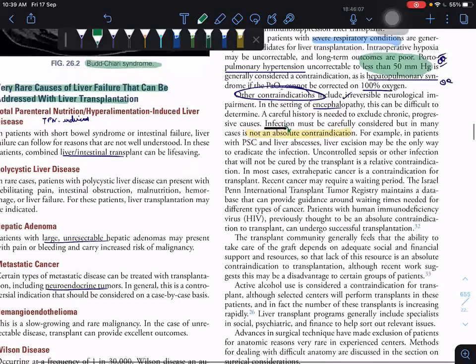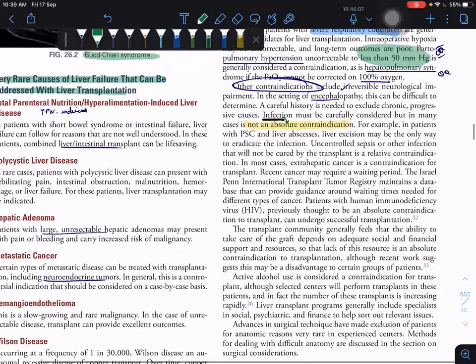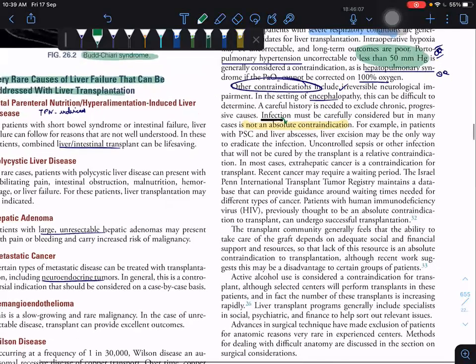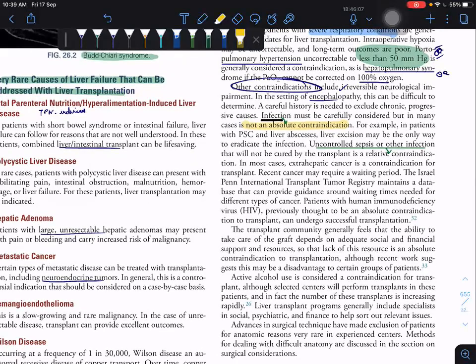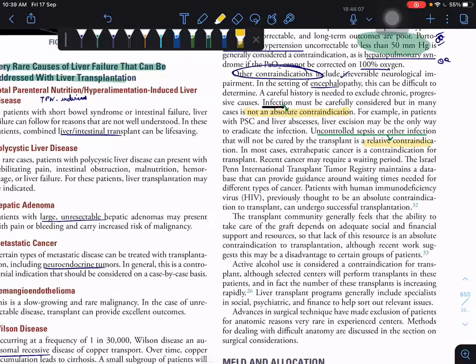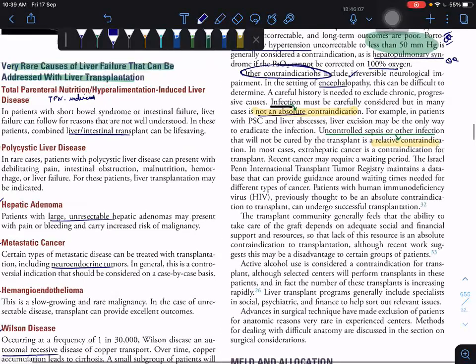Next comes uncontrolled sepsis or other infections. This is a relative contraindication. What does relative contraindication mean? Uncontrolled sepsis or other infection will not be cured by the transplant. It's a relative contraindication.